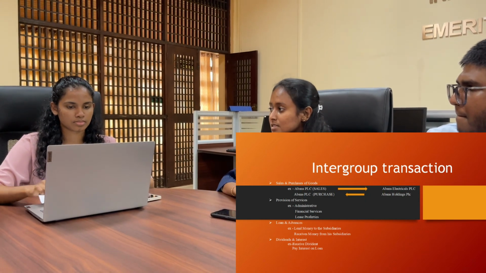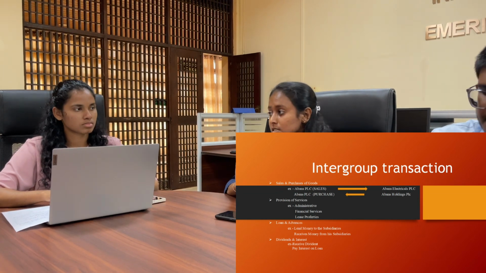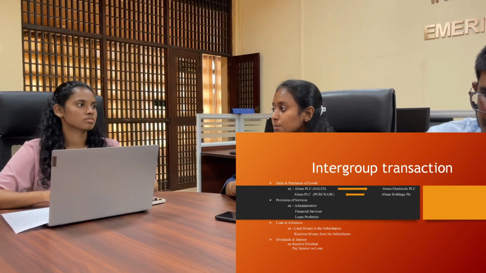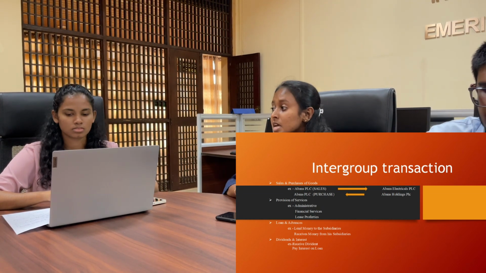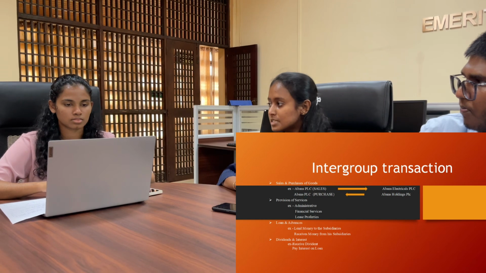We need to eliminate intercompany sales and purchases. Similarly, inventory valuation is also needed to reflect the cost of goods sold to external customers. It is also the case that Abans PLC provides administrative and financial services to its subsidiary. Similarly, our Abans PLC also leases properties to its subsidiary. Accordingly, intercompany service fees have been eliminated from the financial statement of our Abans PLC.